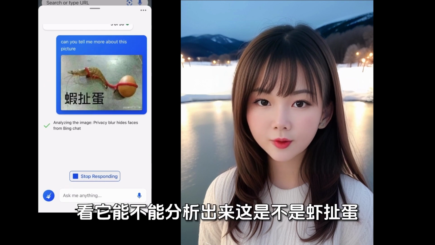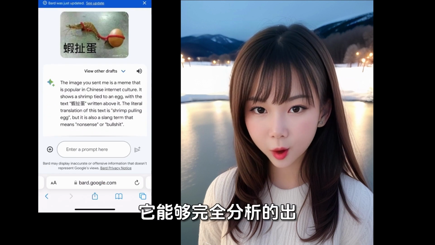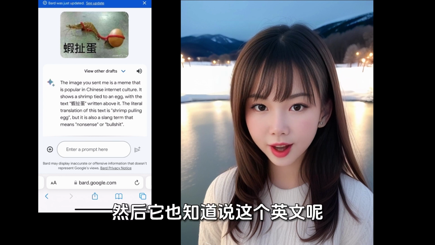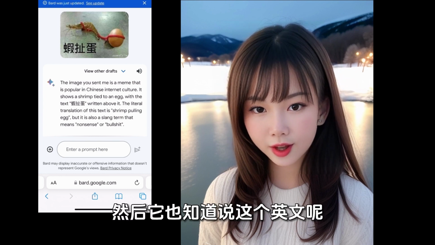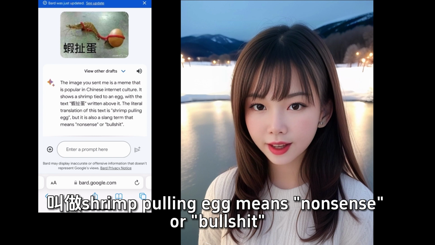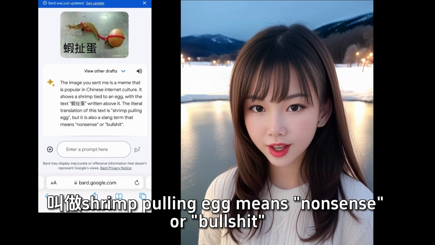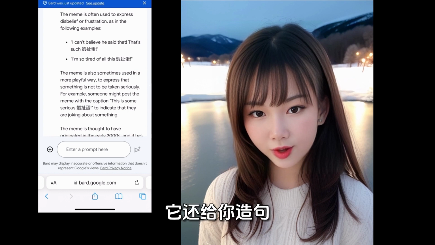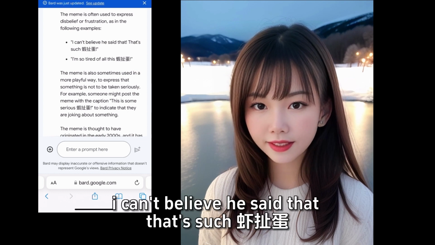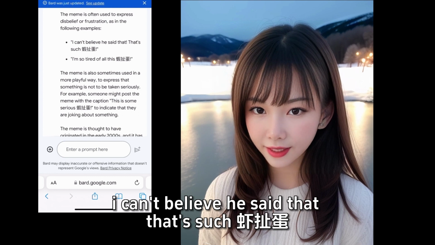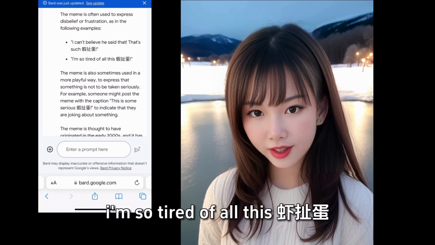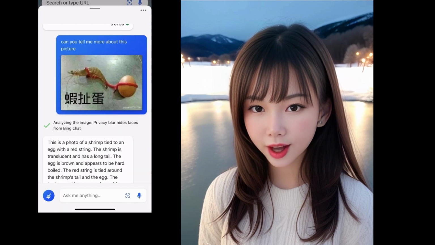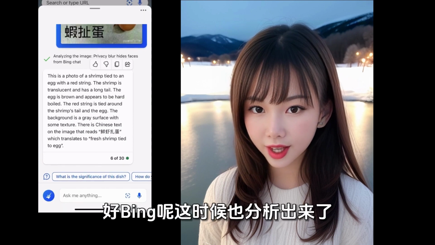Then I'm testing Bard to see if it understands this nonsense picture, and at the same time I go to Bing, give it the same picture and the same prompt, to see if it can be analyzed. Is this nonsense? What about Google? It can completely analyze and determine that the Chinese characters in this picture mean nonsense. And it also knows that in English, it is called shrimp pulling egg, meaning nonsense or bullshit. Its analysis is quite accurate. It also gives you an example sentence. I can't believe he said that. That's such nonsense.